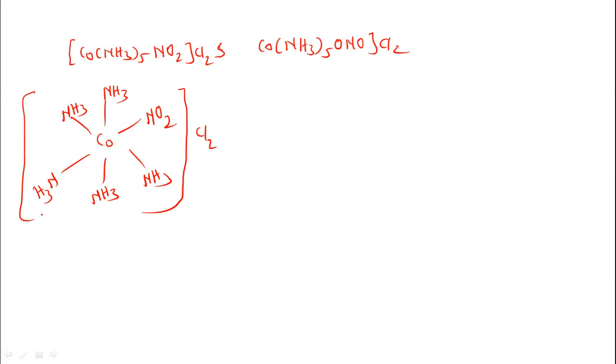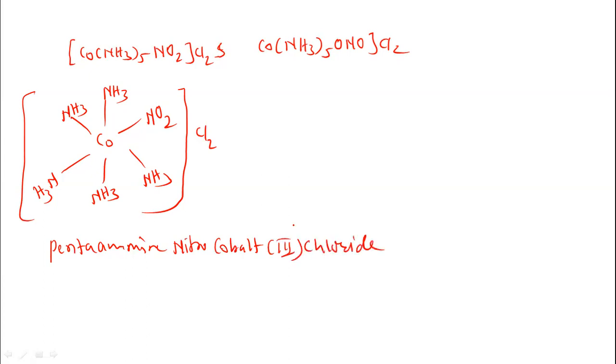The name of this complex is pentaamminenitrocobalt(III) chloride, where the oxidation state of cobalt is 3.